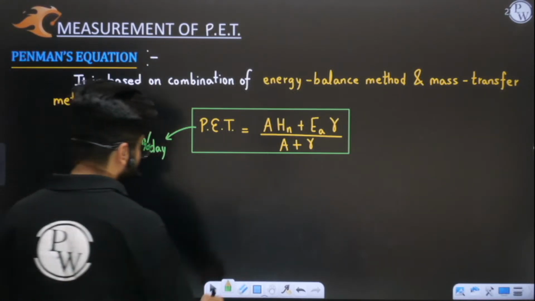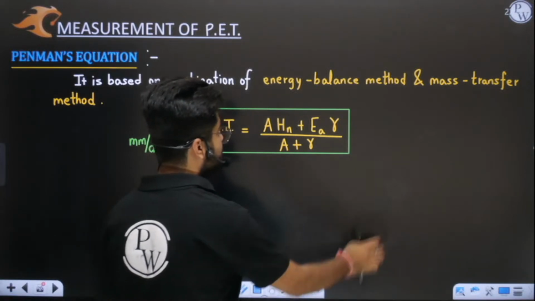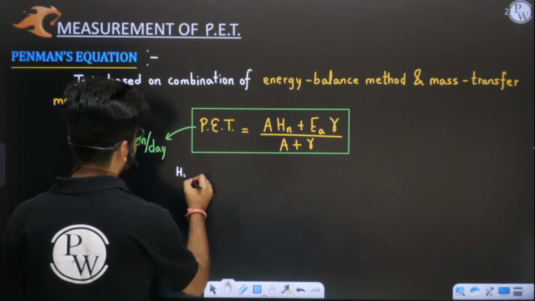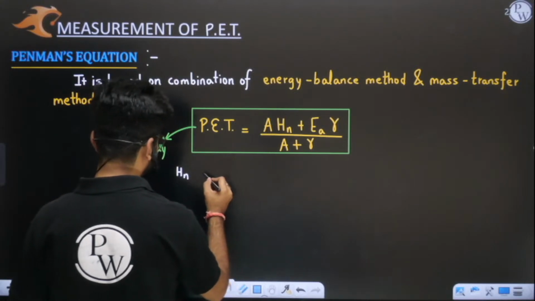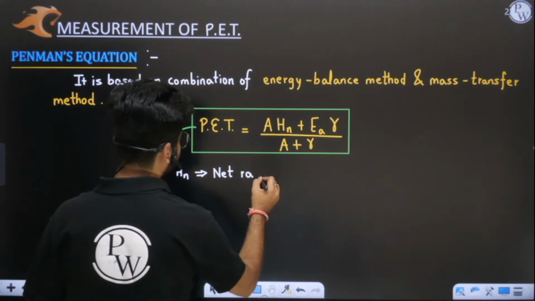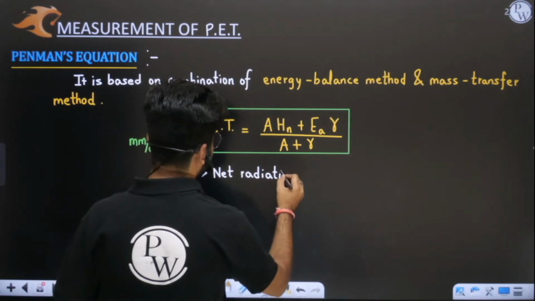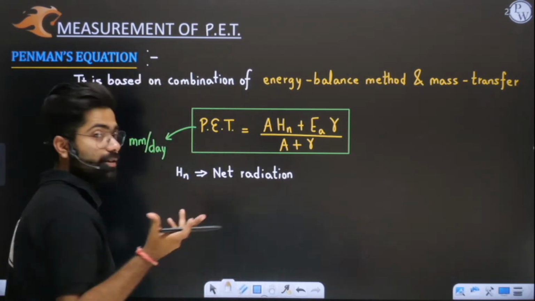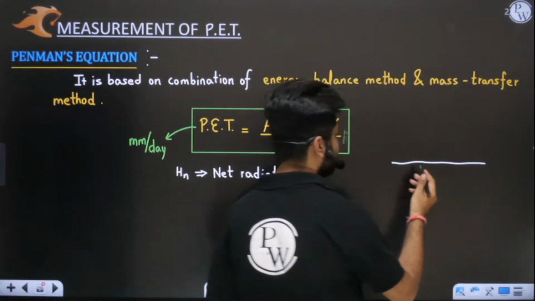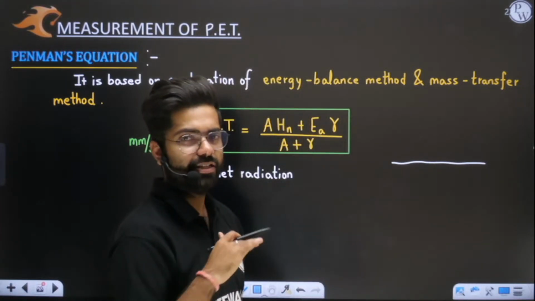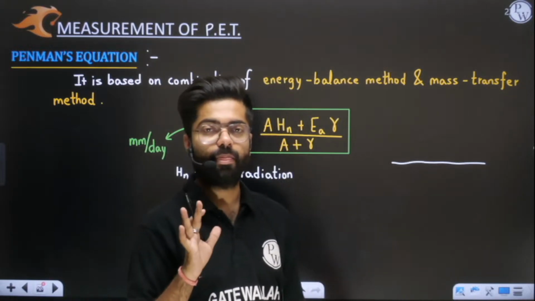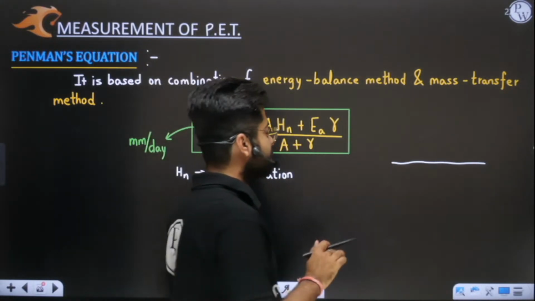Now what is the meaning of all these terms? We will discuss them one by one. The very first is HN. HN is simply your net radiation, net heat. Let me tell you this thing. Simply you have to understand: let us say this is the surface of Earth on which many crops are growing, or a field fully covered by your crops.